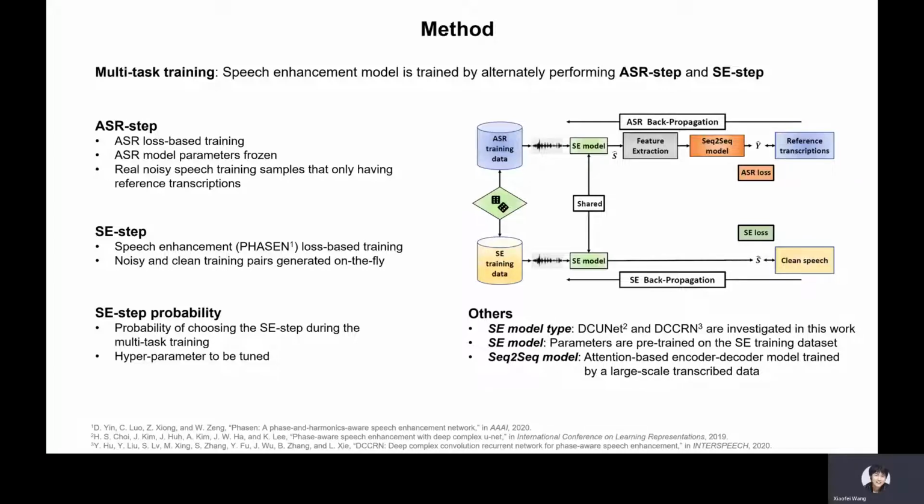The training scheme allows us to leverage real noisy recordings, which do not have the corresponding clean speech signals, to optimize the SE network. At each training iteration, the update step to be used is randomly chosen. We refer to the probability of choosing the SE step as the SE step probability, which is a hyperparameter that can be tuned. Before performing the multitask training, the SE model parameters are pre-trained. We employ DCCRN as our front-end model because it achieved the best speech enhancement performance in our preliminary test, while we also provide the result using DCUNet to examine the generalization capability of the proposed framework.